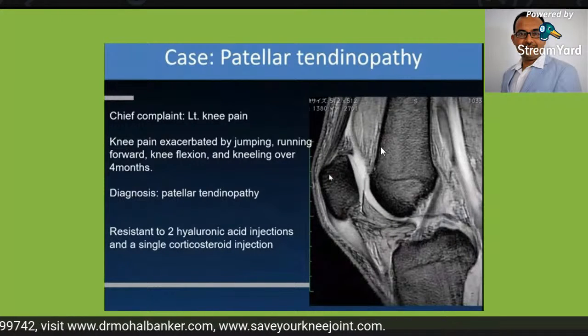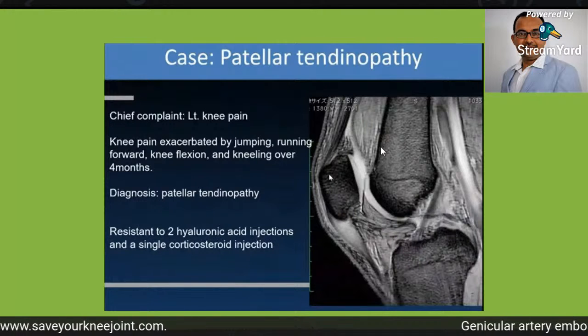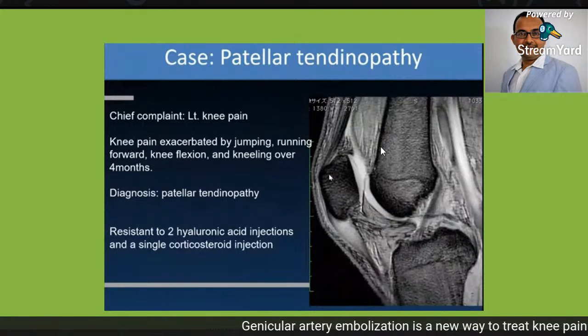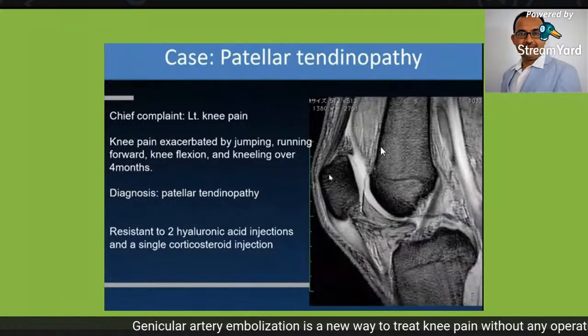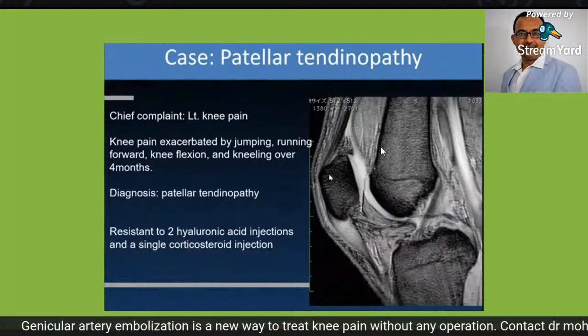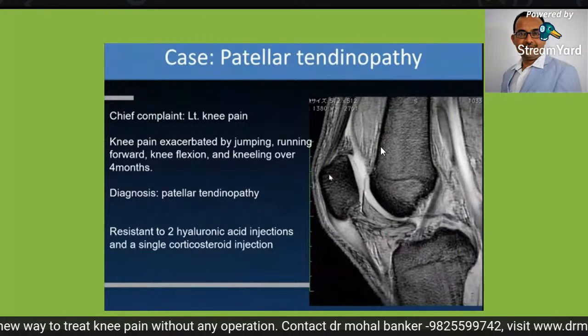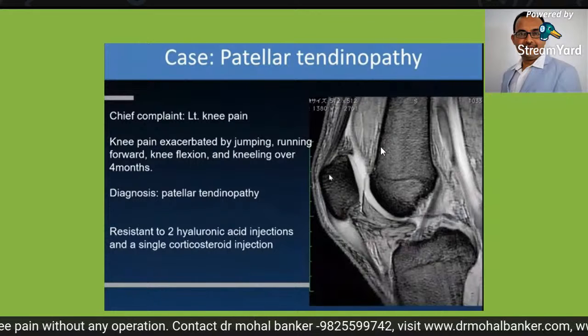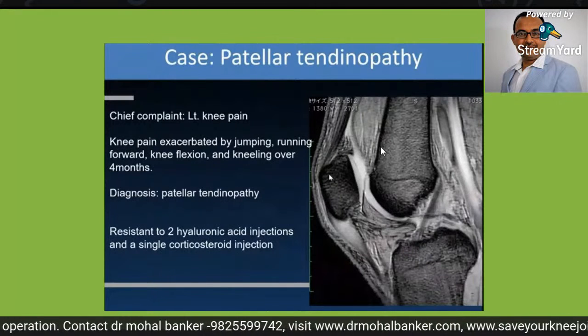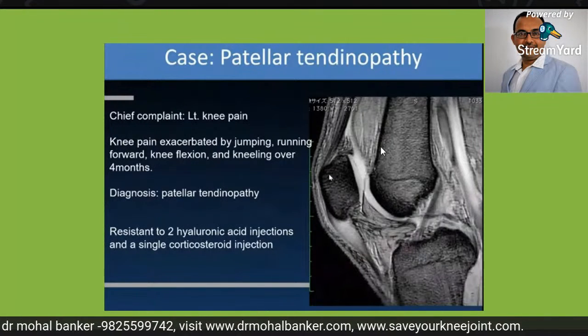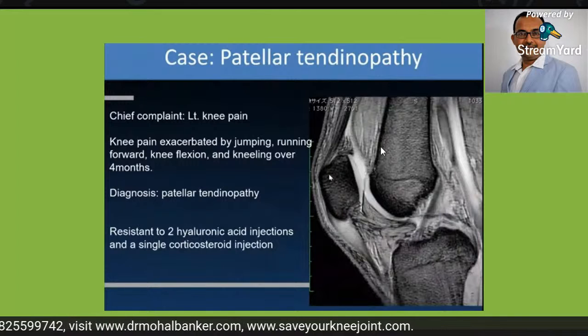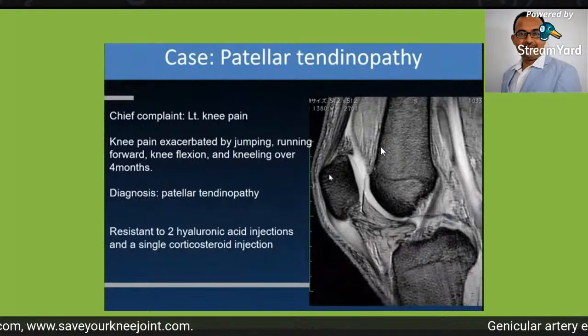Previously, he felt pain in some activities, but later on, in jumping, running forward, or knee flexion, in each and every activity, he feels pain. MRI shows patellar tendinopathy, otherwise no bone fractures or ligament ruptures. He tried intra-articular injection of steroid and also gel, but it didn't work out in his case. Still, after all these intra-articular injections, he feels pain.